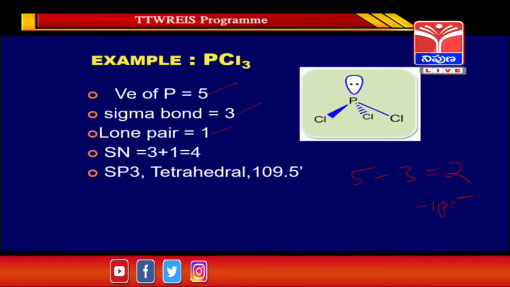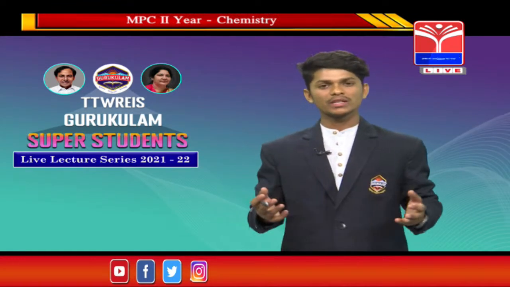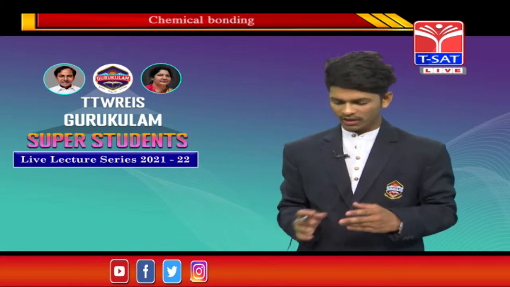So steric number equals sigma bonds plus lone pair. Here sigma bonds are 3 and lone pair is 1, so the steric number is 4. Based on steric number 4, it is sp3 hybridization, the shape is tetrahedral, and the angle is 109 degrees 5 minutes. So easy, guys. You can find it for every compound in this same way.